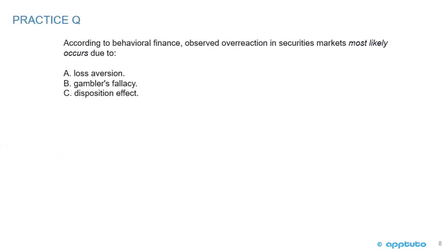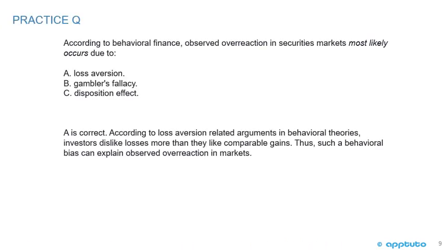We'll just finish this LOS with one last practice question. According to behavioral finance, observed overreaction in securities markets most likely occurs due to A, loss aversion, B, gambler's fallacy, or C, disposition effect. The correct answer is A. According to loss aversion related arguments in behavioral theories, investors dislike losses more than they like comparable gains. Thus, such a behavioral bias can explain observed overreaction in markets.